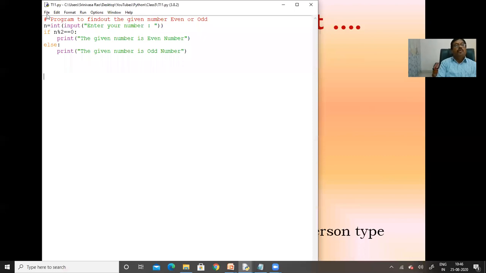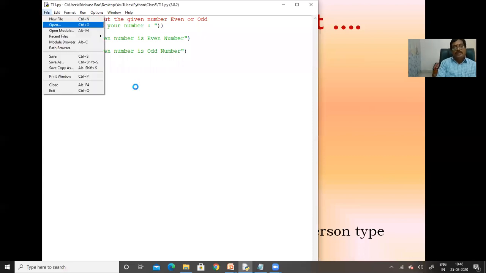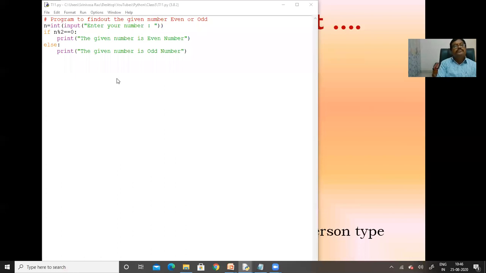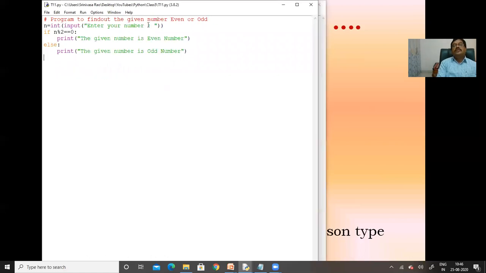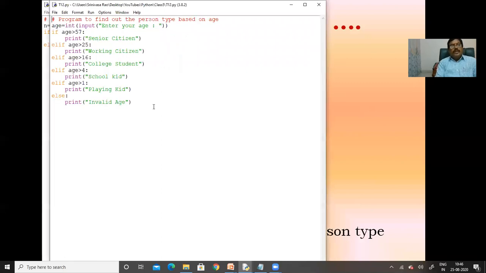We are going to open T12. Here, what functionality it is going to execute, we have already specified within the comments. Here, it is going to accept the age.